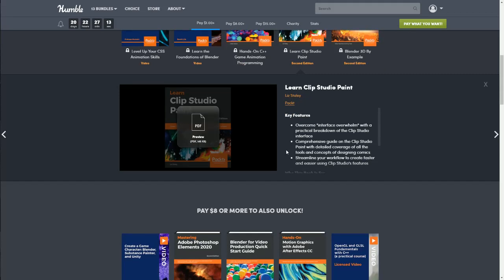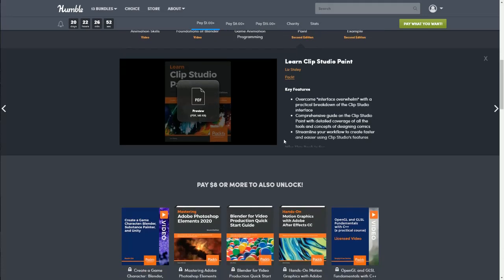Fun fact, Clip Studio Paint was actually designed for... Sorry, I keep getting tongue-tied. It was actually designed for manga. Awesome, right? Yeah, anyway.